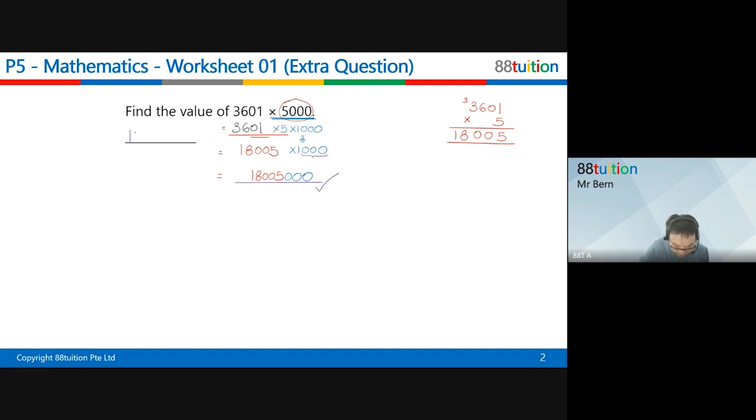That's the beauty of mathematics, children. Every time you times 10, just put a 0 behind. Times 100, just put 2 zeros at the back. Math is about patterns. If you can see certain patterns from it, the same applies.